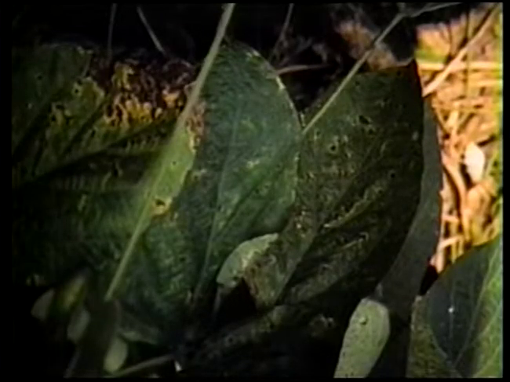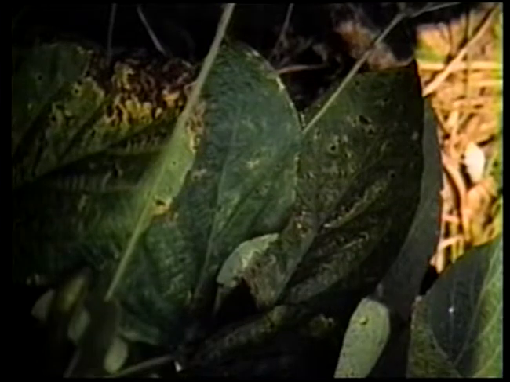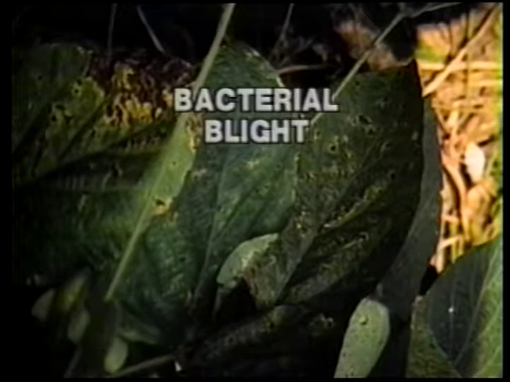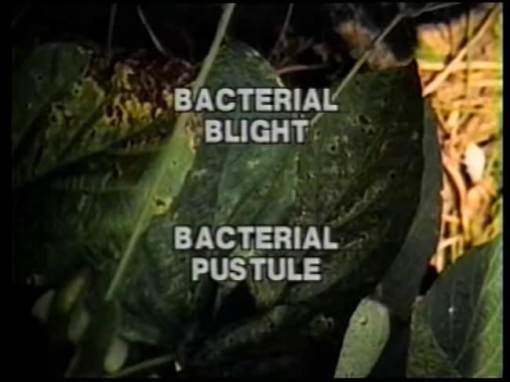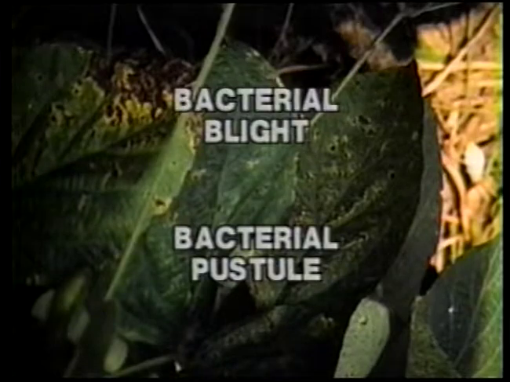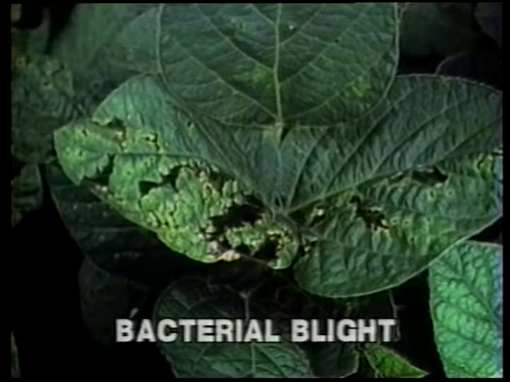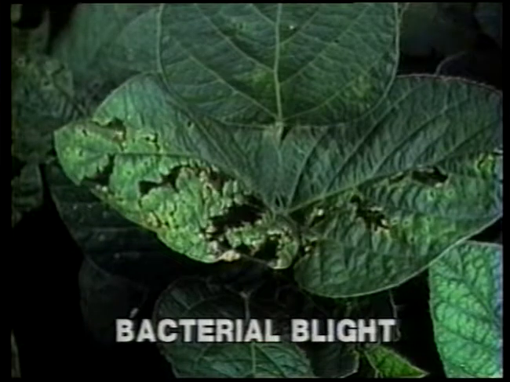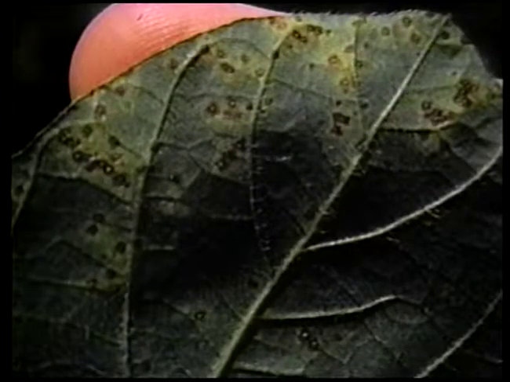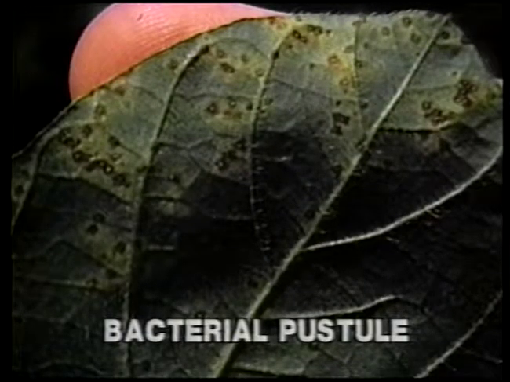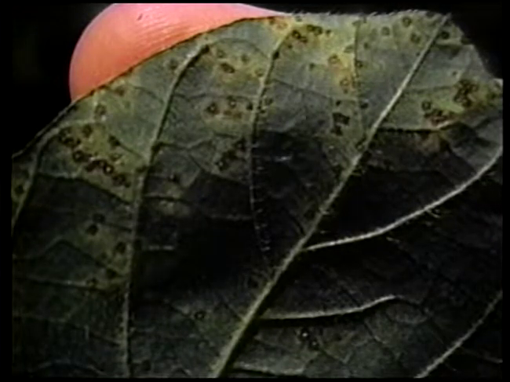Two similar leaf diseases of soybeans that destroy the photosynthetic area are bacterial blight and bacterial pustule. Both are caused by bacterial pathogens that are facultative organisms. The leaf lesions of bacterial blight are usually angular in shape, following the outline of the small veins in the leaves. The leaf lesions in bacterial pustule are often almost circular.